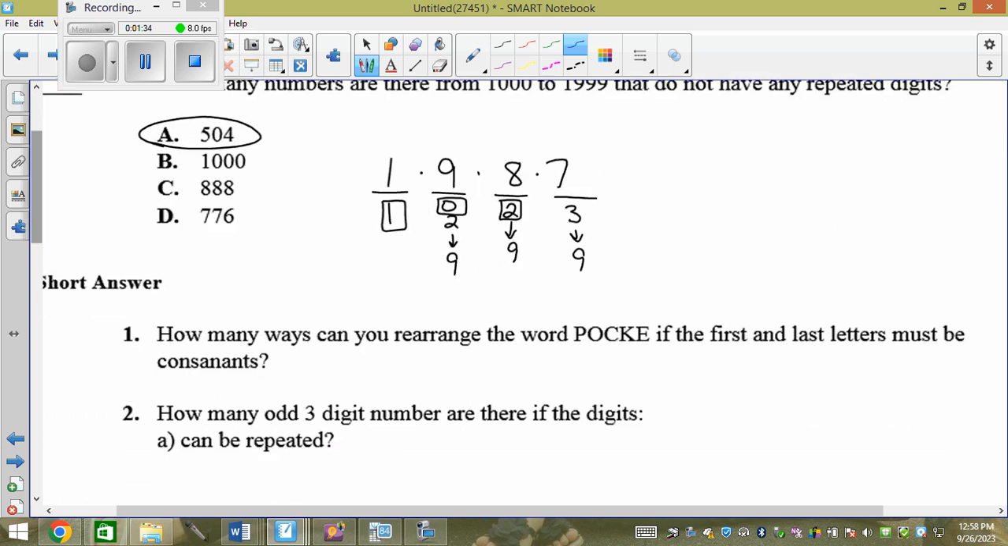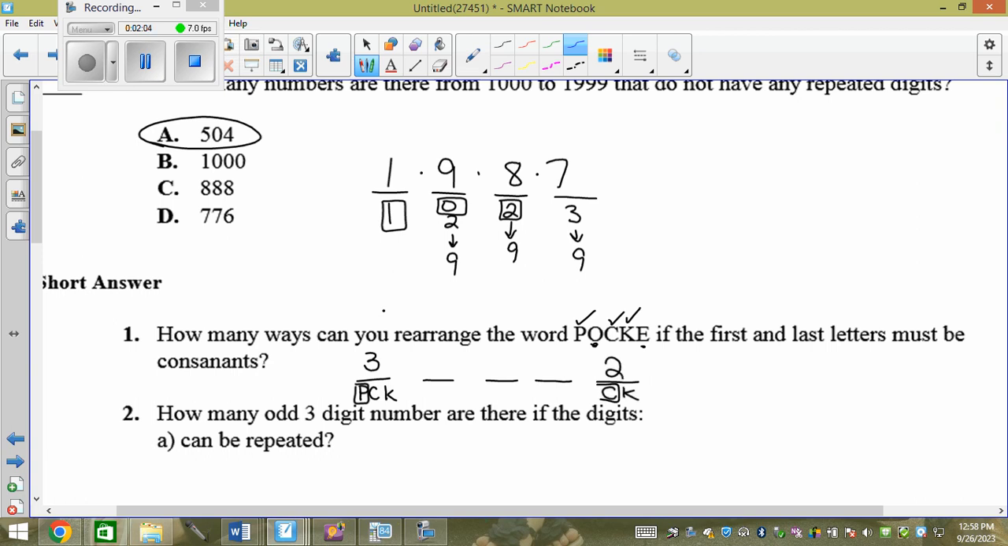The next one says, how many ways can you rearrange Pocky if the first and last letters must be consonants? So this is a consonant, consonant, consonant, and then these are vowels. So 1, 2, 3, 4, 5. The first and last letters must be consonants. So I have P, C, K. But it's gravel tiles, so I have to box and hold them, correct? So say I hold the P. Then I have CK, which is 2.